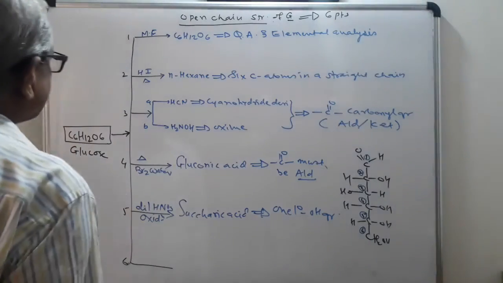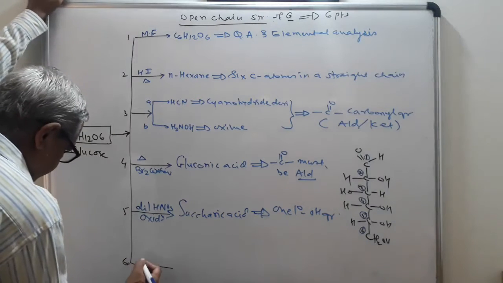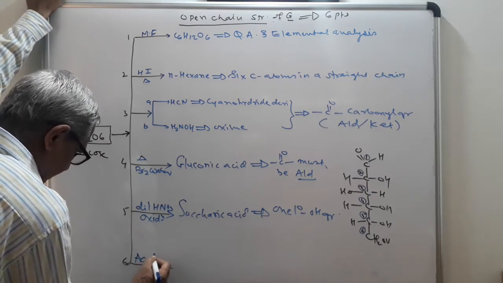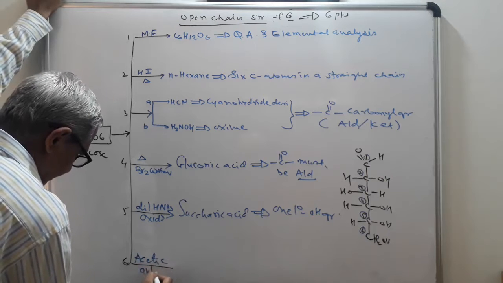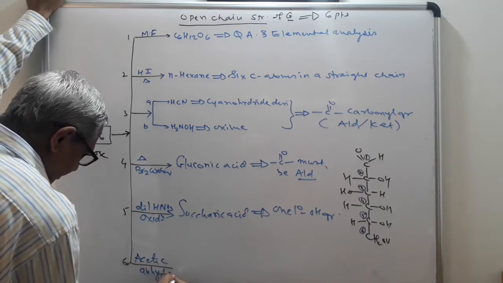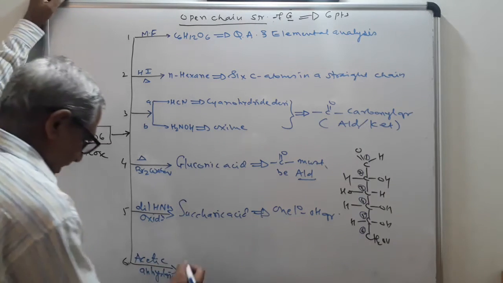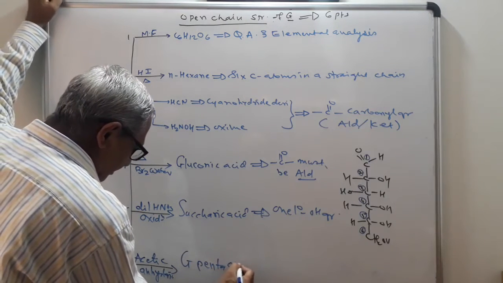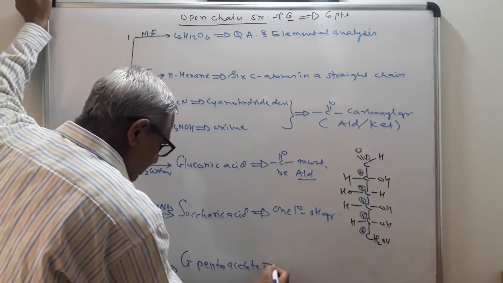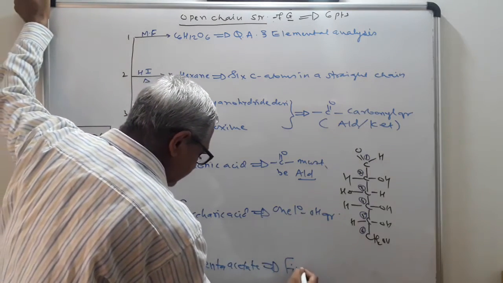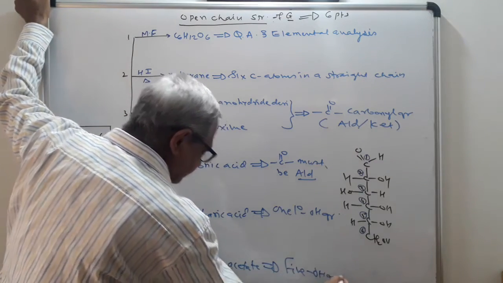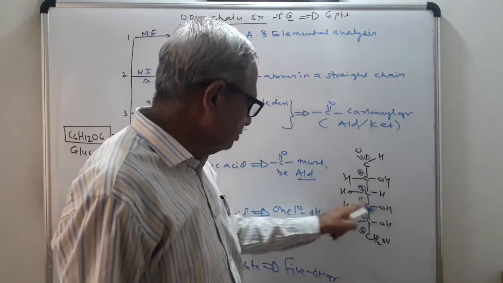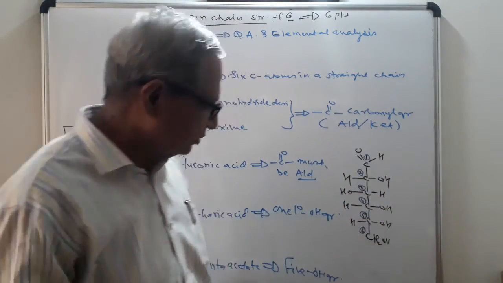Last point. When glucose is treated with acetic anhydride or acetyl chloride, it gives glucose pentaacetate. This reaction indicates it contains 5 OH groups. See here, 1, 2, 3, 4, 5 OH groups are present.